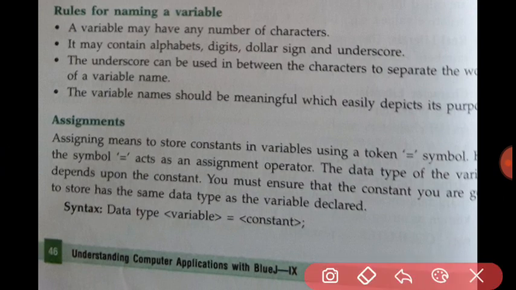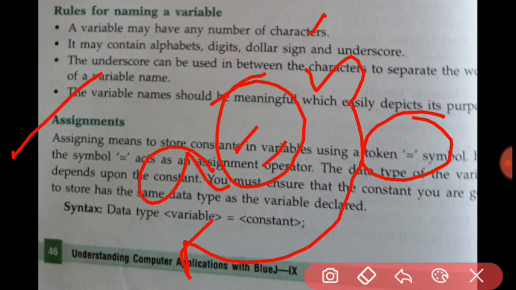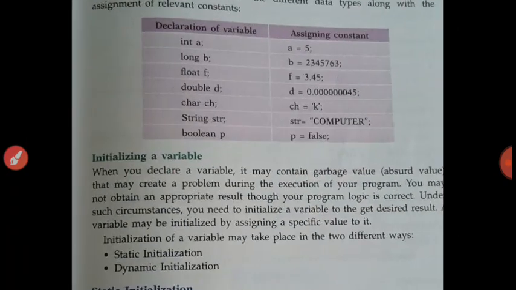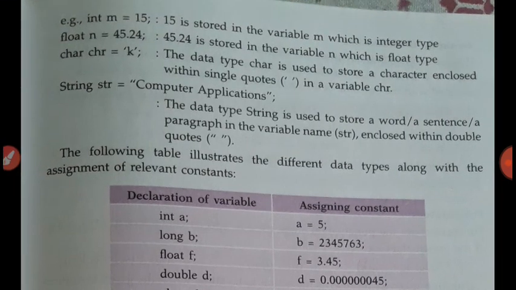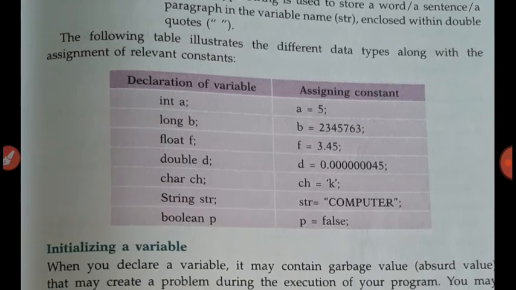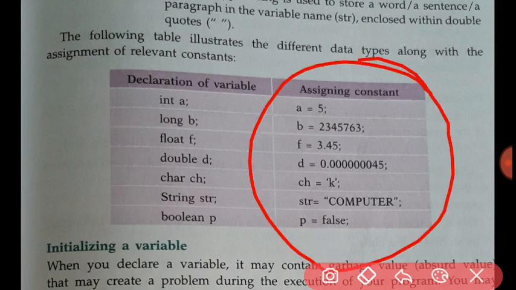Let us see the next token, that is assignment. Assignment is the symbol which is used to assign a value to a variable. If I write a equals 5, this is the assignment operator, in which the value 5 is going to be assigned to the variable a. This is the declaration of the variables, and this is the assignment constant. In this way you can declare them. These are not default values, you can declare any values, like these examples. In this way we can declare the variables.